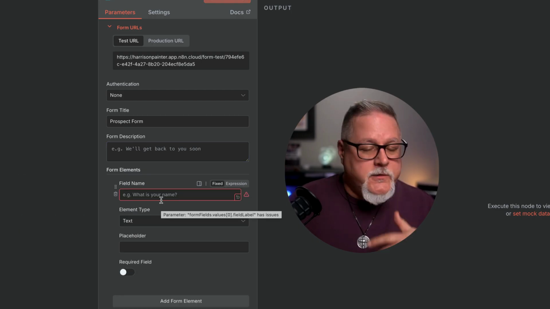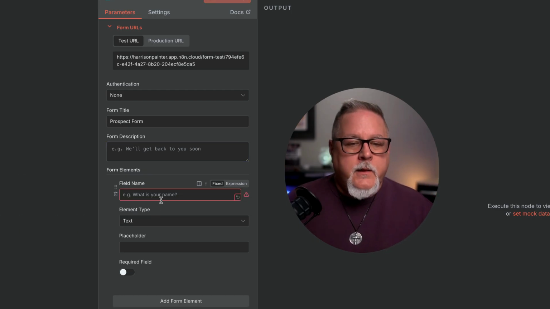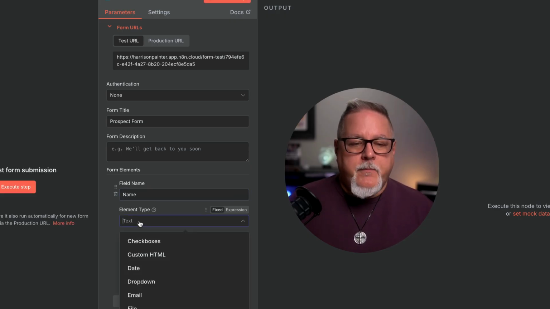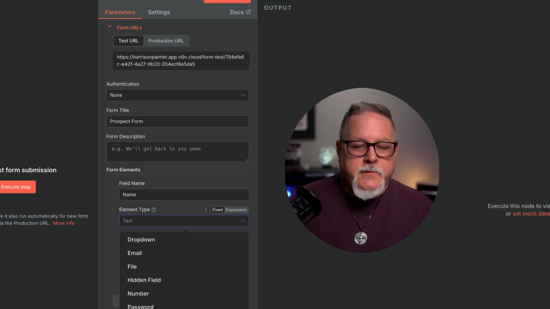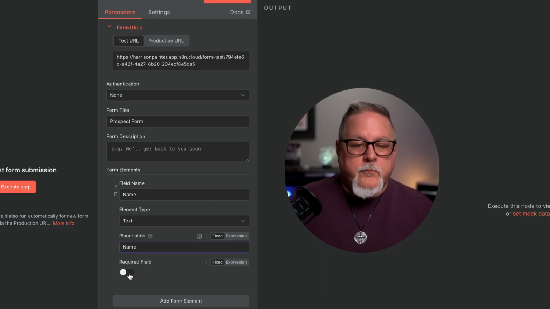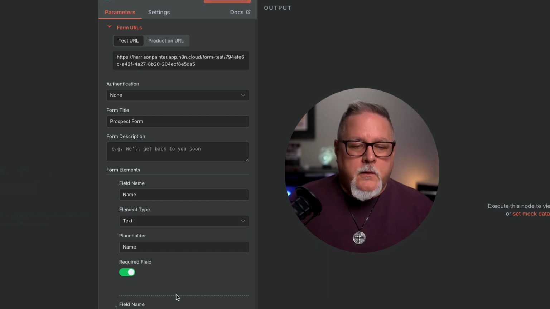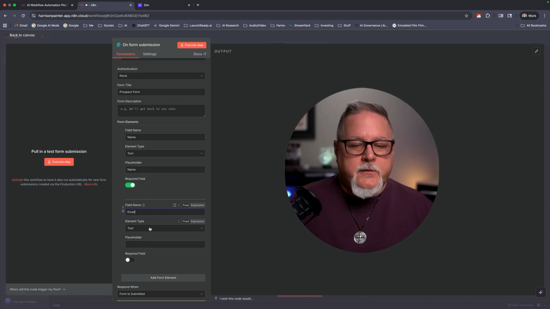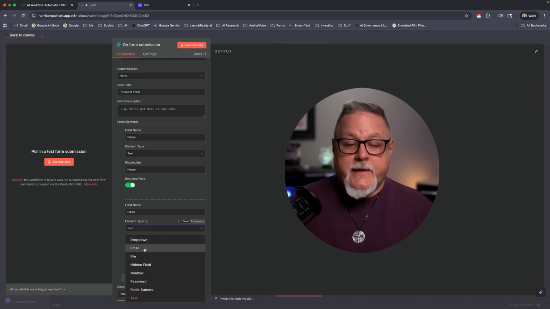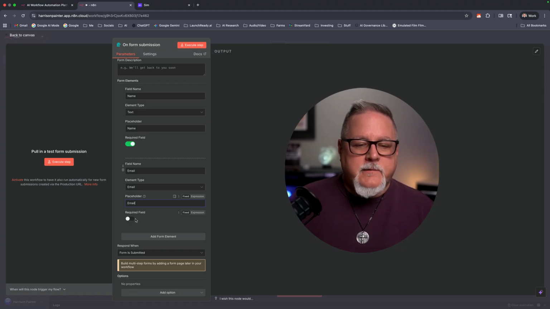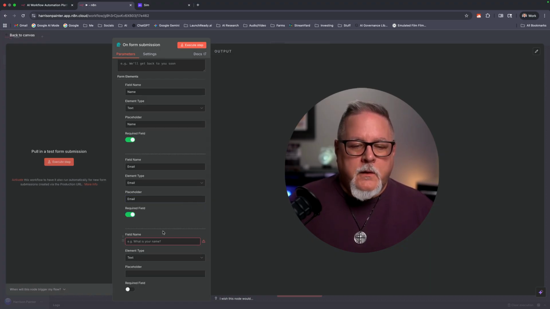And what you're going to notice is just like any other form that you have ever filled out. There's a field name, an element type, all the same stuff. And we're going to do name, required field. We're going to do email. And let's look at our element types here. We see there is an email element type. And we're going to make that a required field.